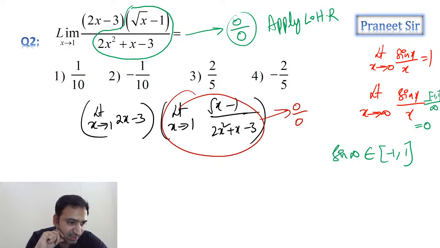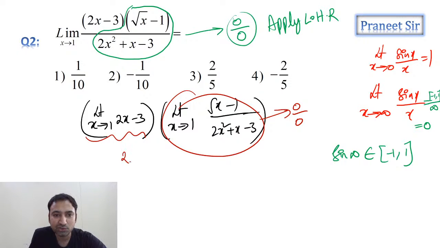Exactly, correct. So guys, we don't have any problem with the first part. If you apply the limit directly, 2 minus 3 we are getting. But for the second part, as we are getting 0 by 0, apply L'Hospital rule. Tell me guys, what do we get?